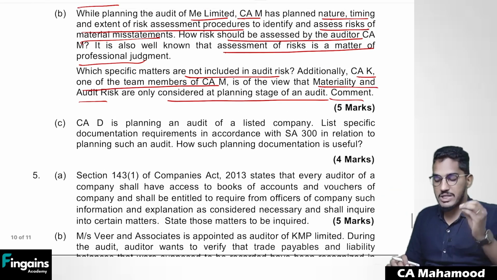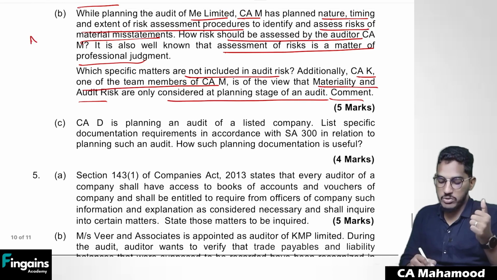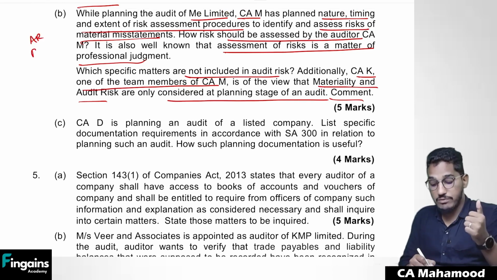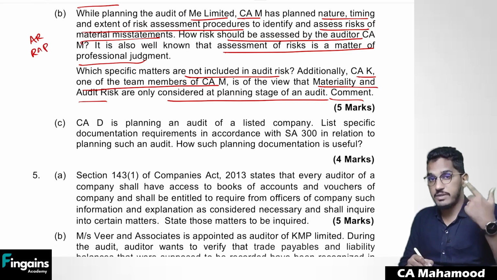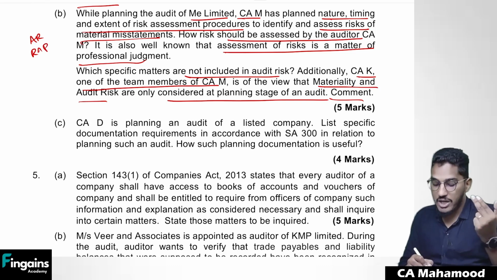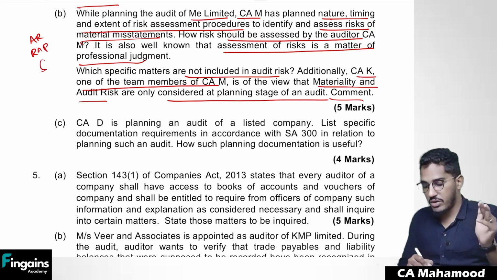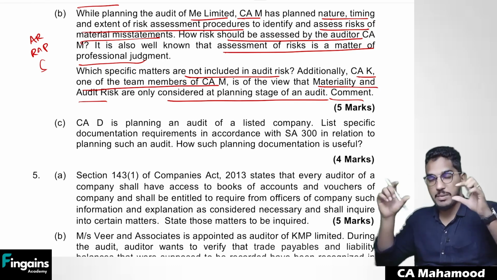See, in one single question, they have asked so many things. So you have to write about the meaning of audit risk and how you have to write a definition of risk assessment procedures. You need to write that the assessment of risk is a matter capable of professional judgment. You also should write what is not included in the audit risk. In addition to that, you should also add one paragraph.